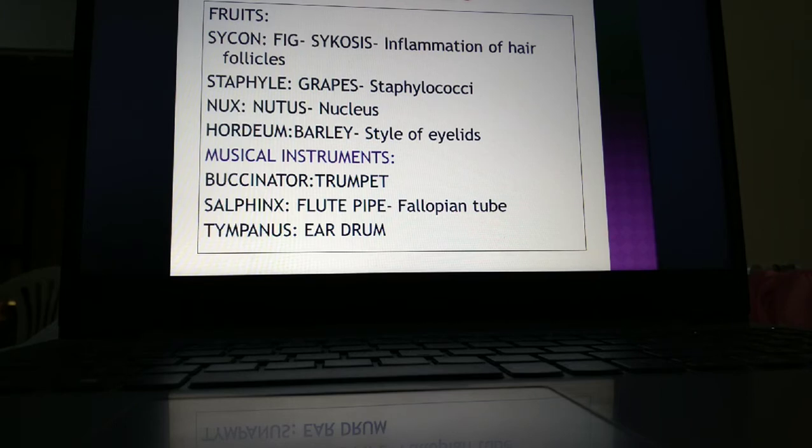Nux means nuts, that is nucleus, which appears as a nut in the center, so it is called nucleus. Hordeum means barley, it is a cereal, so that type is compared to eyelids.